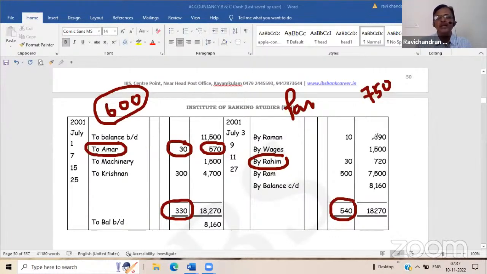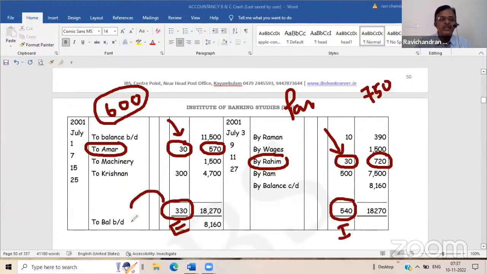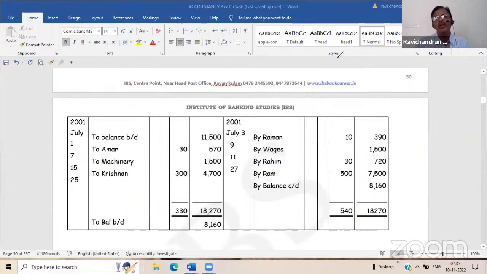Exactly 720 is going out of the cash box, but we have settled 750 with Rahim together with the 30 rupees. So this 30 rupees is an income, and the other 30 rupees is an expense. This is an expense, discount allowed, and this is an income, discount received, in the profit and loss account. So this total will be taken as an expenditure, and this total will be taken as an income in the profit and loss account.